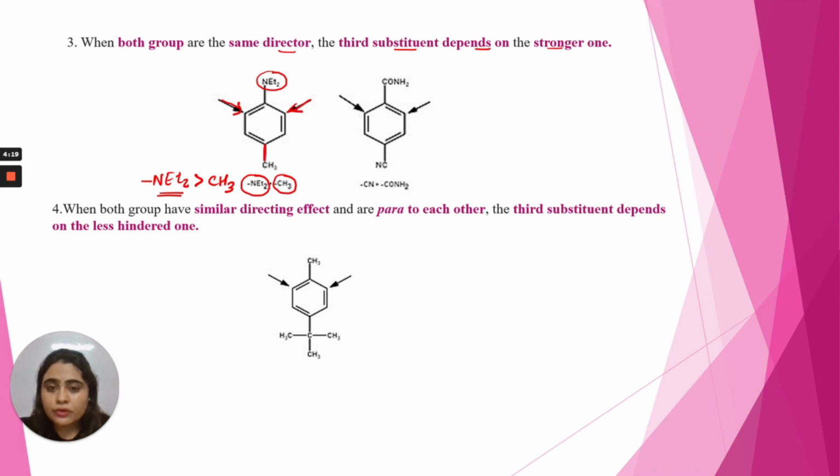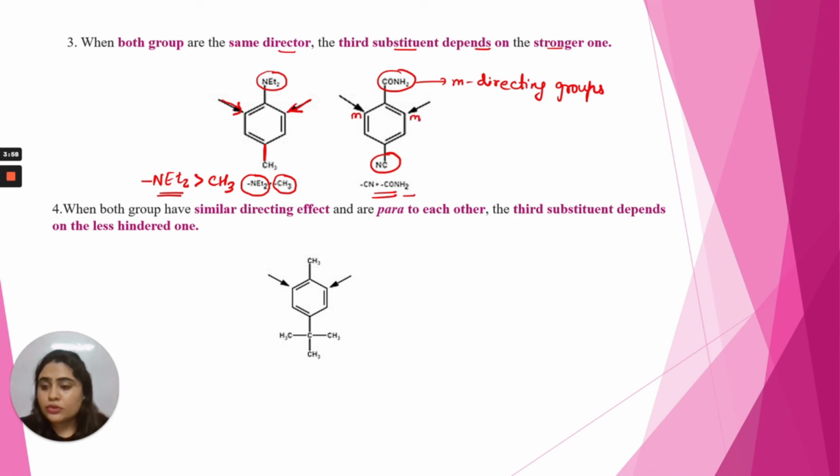In the second compound, we have CONH2 and we have CN. Both are meta-directing groups. The CN has a greater influence as compared to this amide group. So the incoming substituent will attack at the meta position, either here or here.